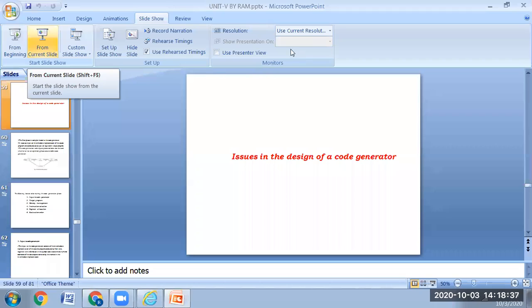Okay, previously we have seen the heap memory management or dynamic memory management. We have seen implicit and explicit memory management.